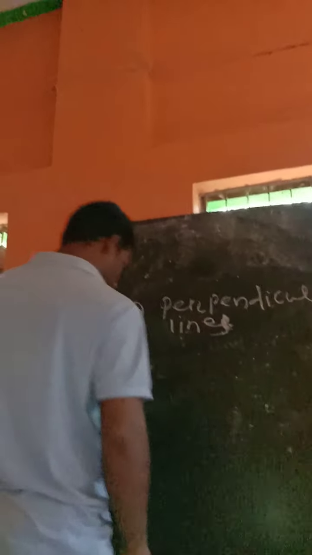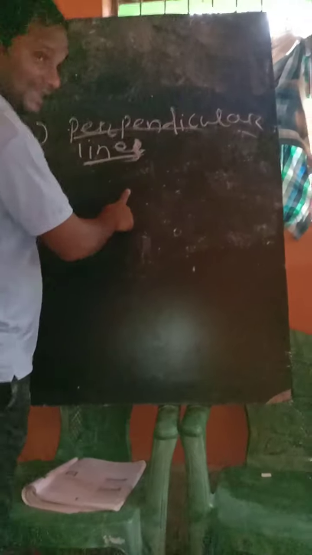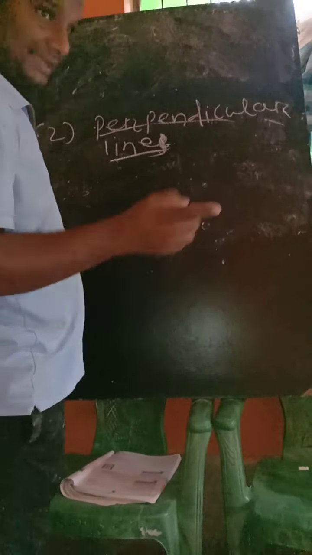A perpendicular line is a line that crosses another line at 90 degrees. What is a perpendicular line? A perpendicular line is a line that crosses each other at 90 degrees.